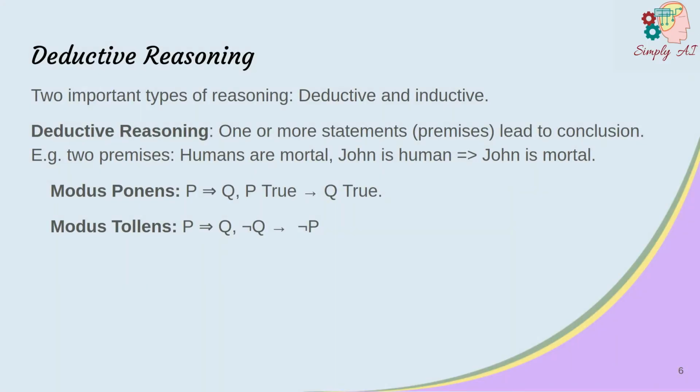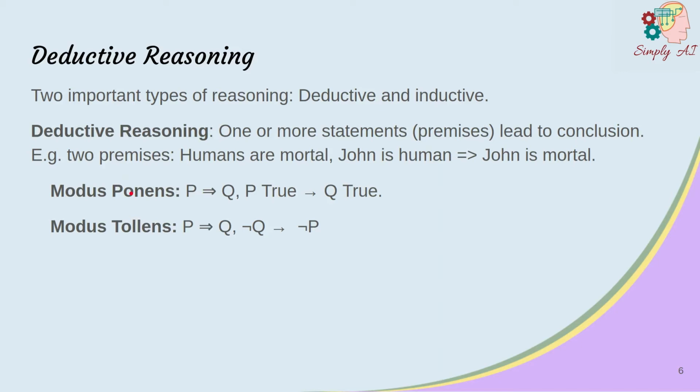There are two important types of reasoning: deductive reasoning and inductive reasoning. In deductive reasoning, one or more statements or premises leads to a conclusion. For example, if we have two premises, humans are mortal and John is human, you can deduce that John is mortal. Two fundamental rules of logic are at play in deductive reasoning. The first one is called modus ponens, which is Latin for method of putting by placing.